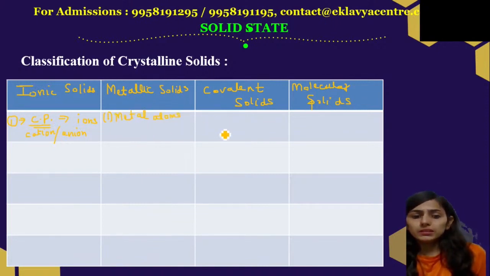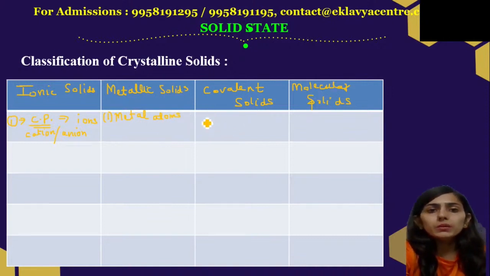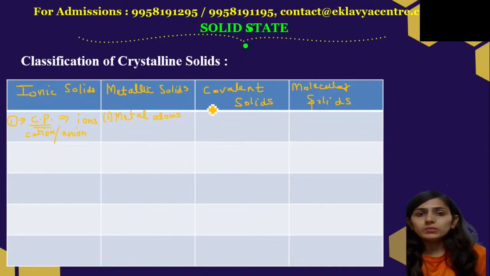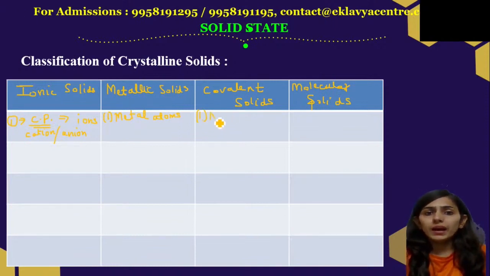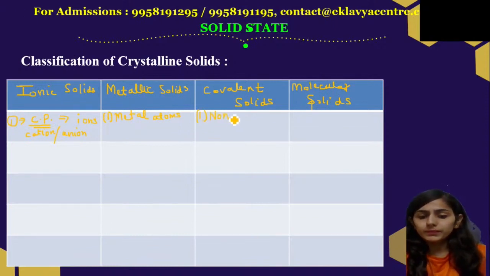Covalent solids. Now, in case of covalent solids, you must have studied covalent compounds in class 11th also. Here the atoms are non-metal atoms. And here we have molecular solids.